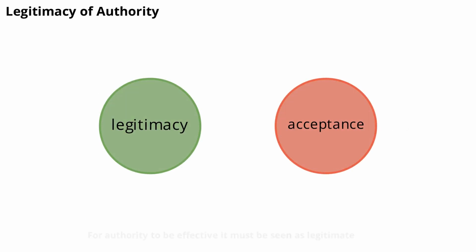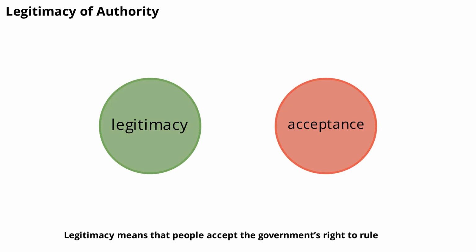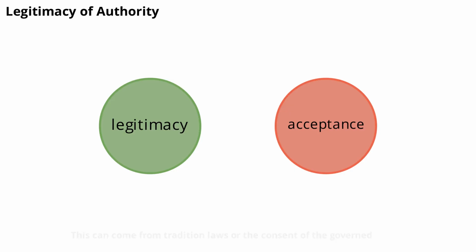For authority to be effective, it must be seen as legitimate. Legitimacy means that people accept the government's right to rule. This can come from tradition, laws, or the consent of the governed. When legitimacy is lost, authority is challenged, and governments may face protests or even collapse.